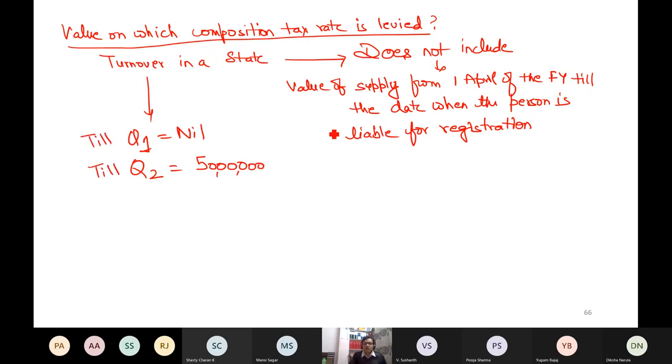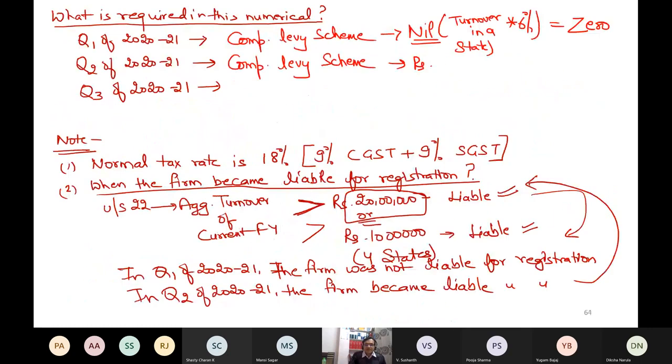I'm using the word till quarter 2, 50 lakh, which is a combination of 20 lakh quarter 1 and 30 lakh quarter 2. But here again, what happens? This period sale is not included in the turnover in the state. So the turnover in the state in quarter 2 remains 30 lakh. And how much is the tax? 6%.